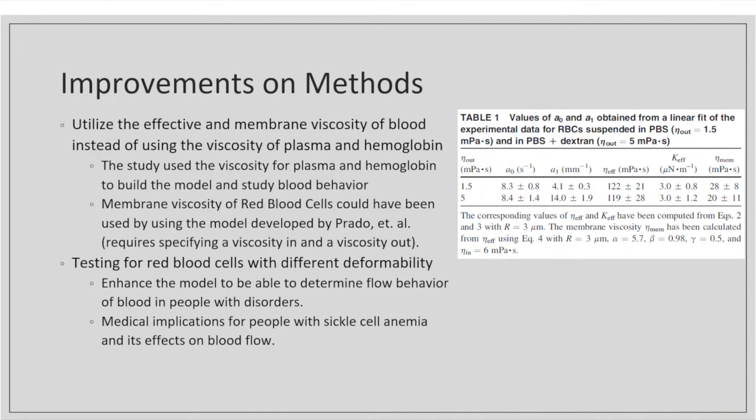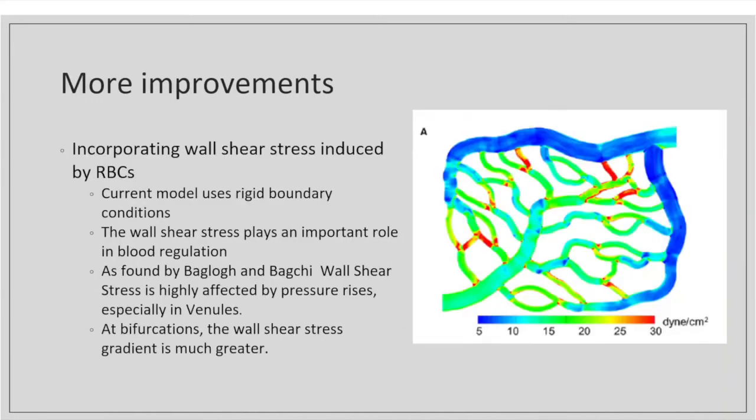The second improvement will be to test for red blood cells with different deformability. This would help enhance the model to be able to determine flow behavior of blood in people with disorders. It also would have medical implications for people that have these disorders such as sickle cell anemia and how these disorders affect blood flow.